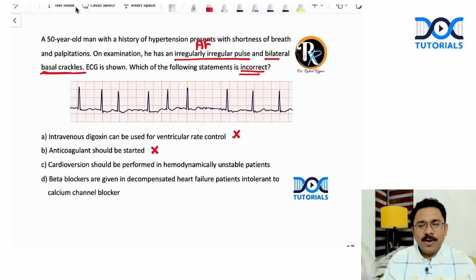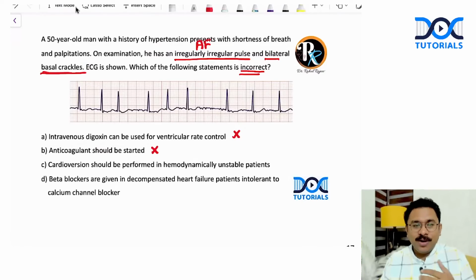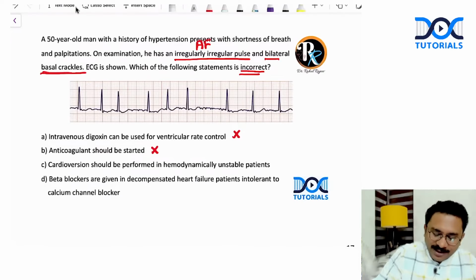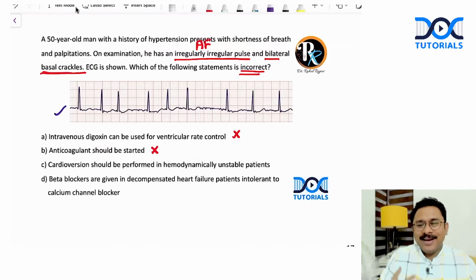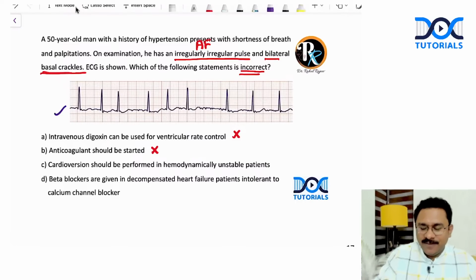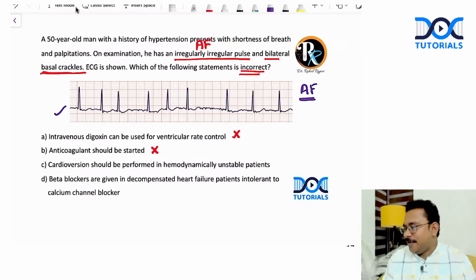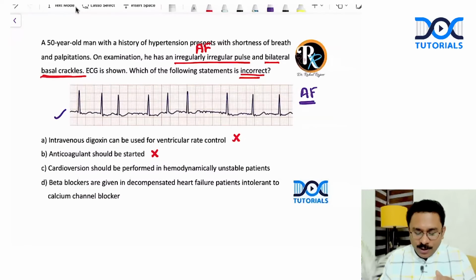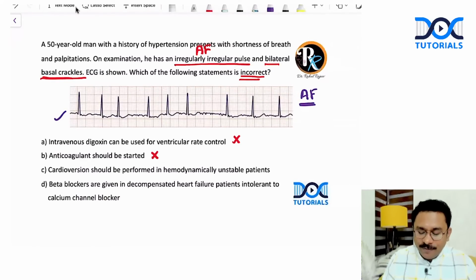Okay, now you can see the ECG. By the way, what is the ECG showing you? It is definitely showing you an irregular narrow complex tachyarrhythmia with absent P waves, and you can see some fibrillary P waves. Definitely it is atrial fibrillation. Now you can see cardioversion should be performed in hemodynamically unstable patients. Yes, in a patient with atrial fibrillation, you will have to perform cardioversion.